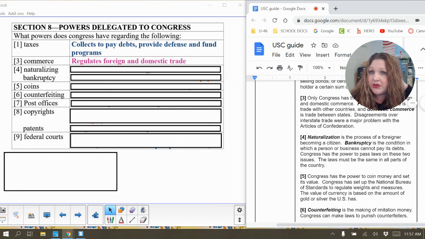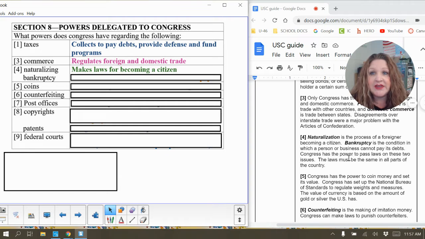So they have the power to make laws about naturalizing and about bankruptcy. But we're going to also include in our answer a little bit of a definition for each one of them. So the first one, naturalizing, Congress is going to make laws for becoming a citizen. And we talked a little bit about this word before when we talked about the requirements for a House member and for a senator, that they have to be a U.S. citizen for 7 years in the House of Representatives and 9 years in the Senate. And we said that that means that they don't have to be born in the United States, that they can apply for citizenship, and that's called naturalization.